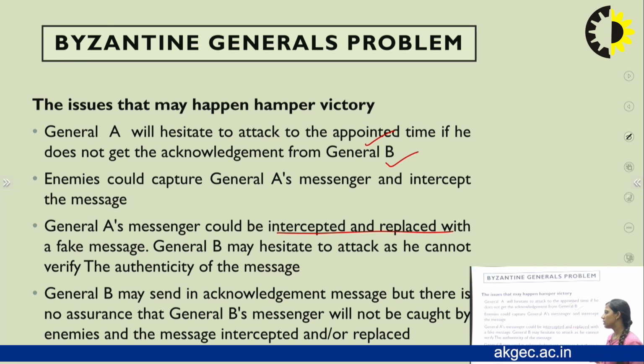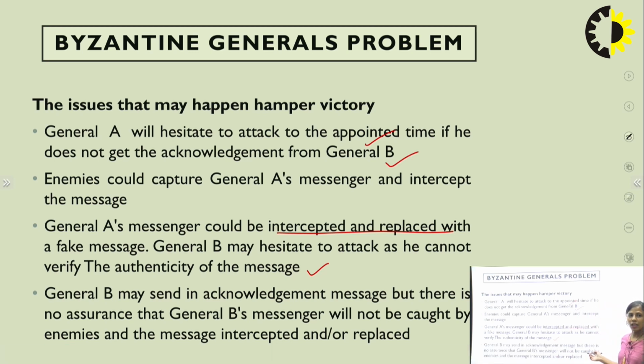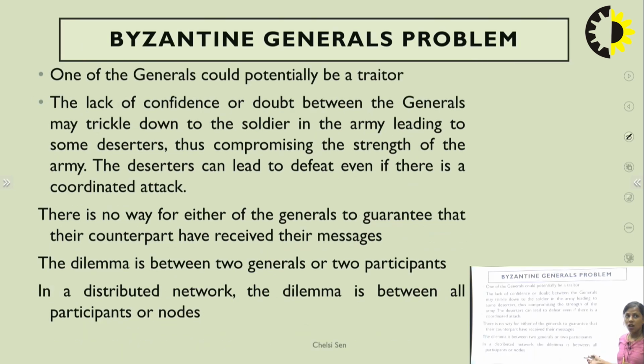So how can we determine the authenticity of that message? These are the different issues that come up in the Byzantine general problem. General B may have sent the acknowledgement message, but there is no assurance that general B's messenger will not be caught by the enemies or intercepted. That is the major issue, that one of them could be a traitor.